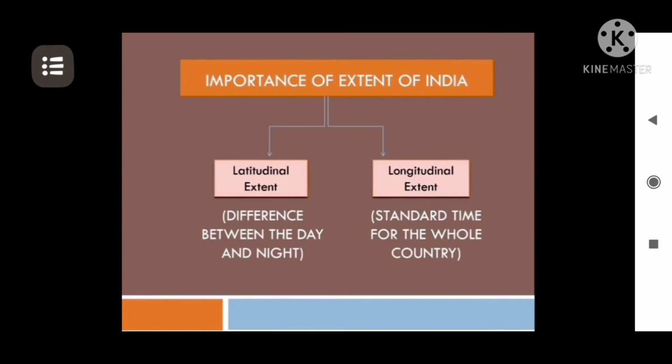It helps us to identify the difference in the amount of sunlight received at the southern edge of India and at the northern edge. Hence it helps us to find out the difference between day and night. On the other hand, the longitudinal extent of India helps us to identify the time difference, which we will be doing in the next class.